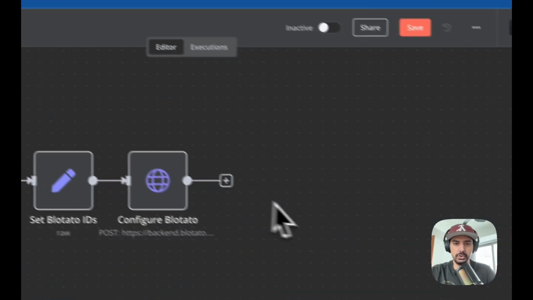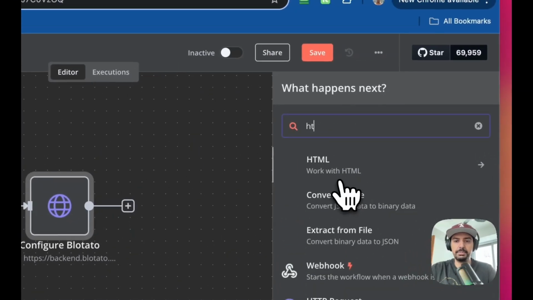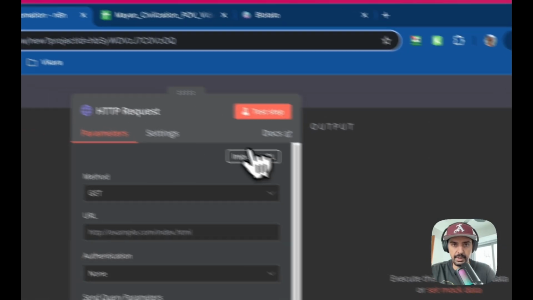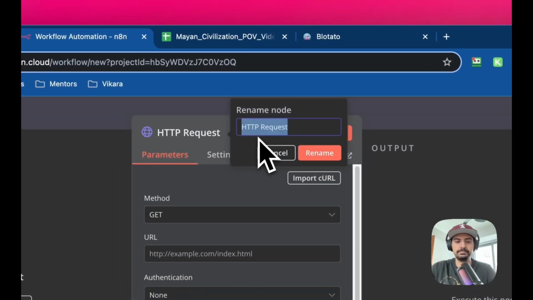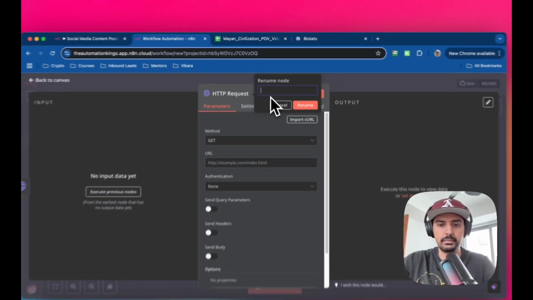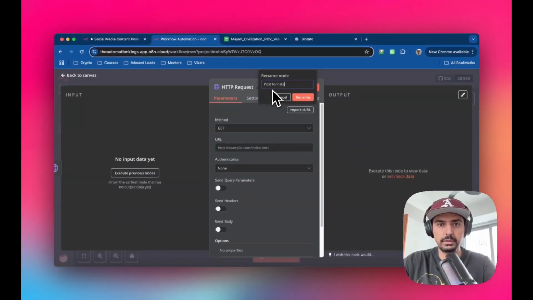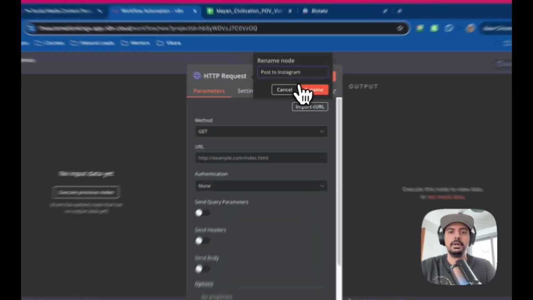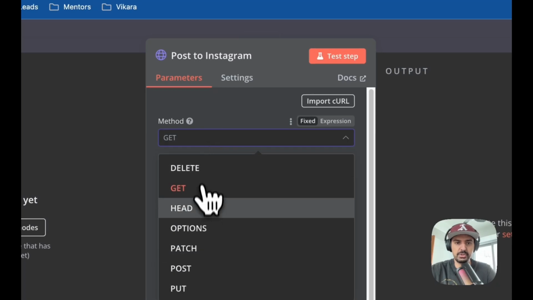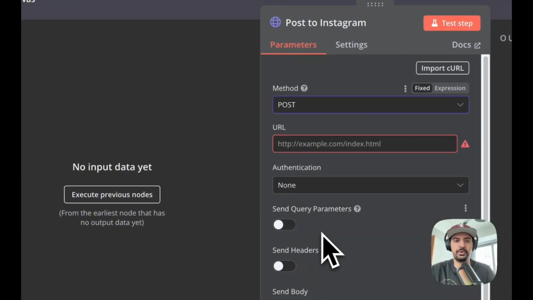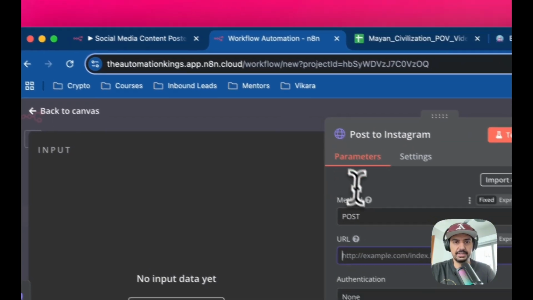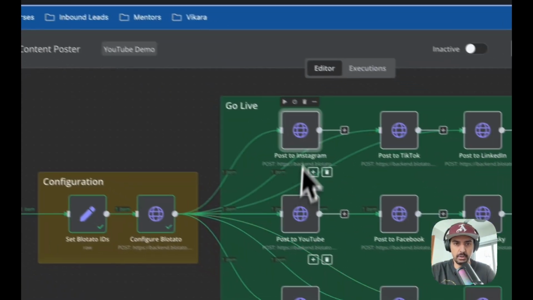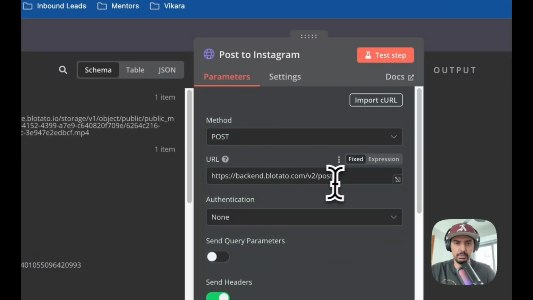So let's head over to the build. I'm just going to bring up the HTTP request. I'm going to call it post to Instagram just to keep it consistent. And these are all posts, because we're sending the request from n8n to the servers at Blotato. So I'm just going to grab the URL, the correct endpoint, which is this one here, /posts.